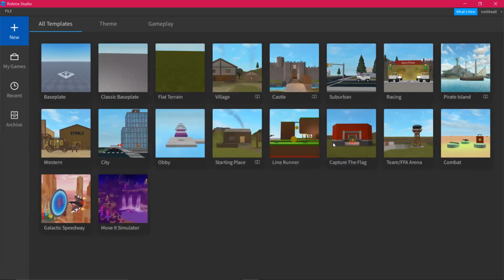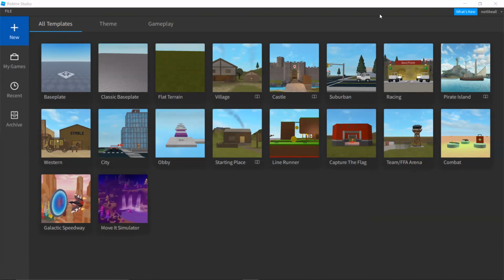I want you to select a template for me. This time, I'll let you select the template. So, which template should I go with? Type the template that you want in the chat box. Jacob, Ishan, both of you, I want you both to write me a template in the chat box. City. Okay, Ishan, you want to go with city. What about you, Jacob?